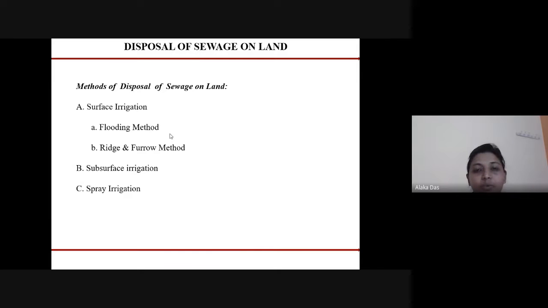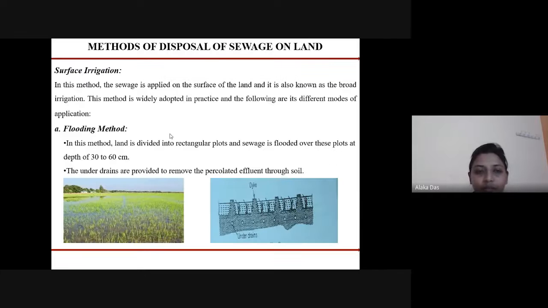The method of disposal on land takes place under three categories: surface irrigation, subsurface irrigation, and spray irrigation. In surface irrigation, the sewage is applied on the surface of the land, and it is also called broad irrigation. This method is widely adopted in practice, and it follows different modes of application.